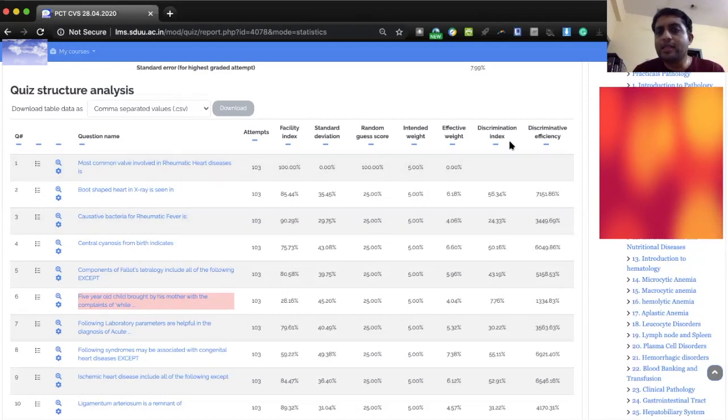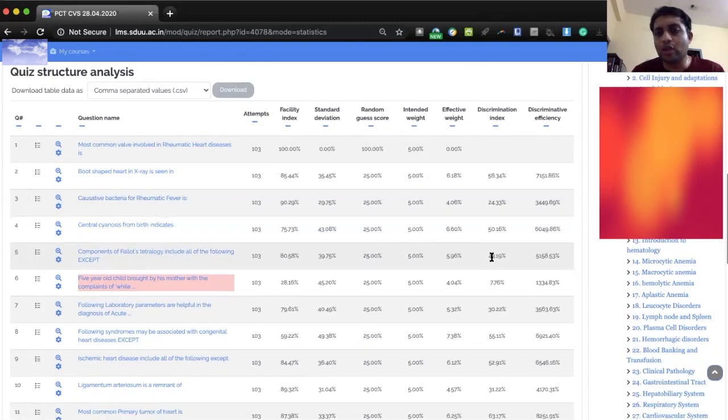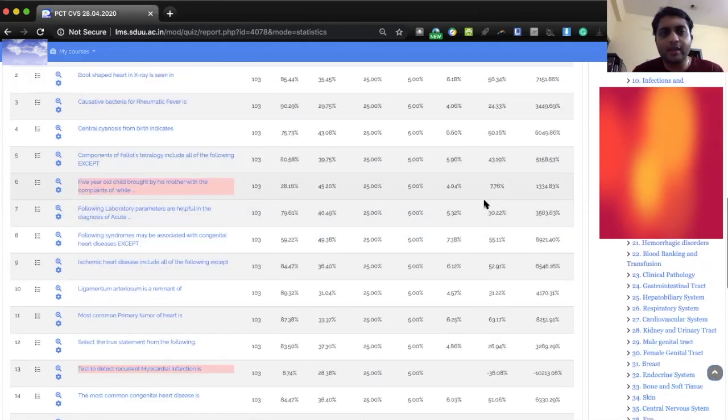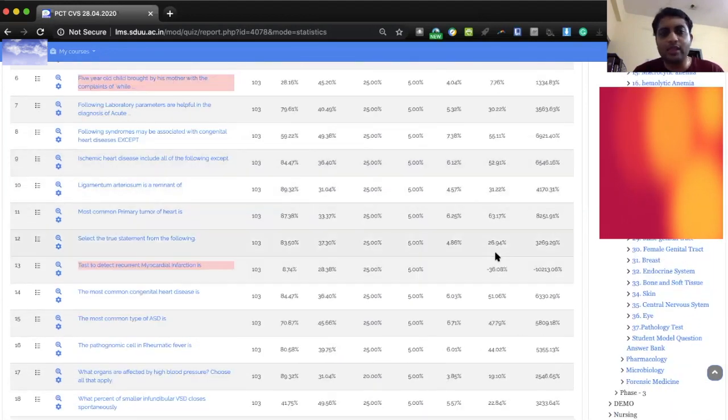Next, coming to discrimination index. Here it is given in percentage. Anything more than 25% is good. If you see overall, most of the questions have more than 25. This one question is not good. It's both difficult and it does not have a very good discrimination index. It is only 7.76. Otherwise, most of the other questions have a good discrimination index.